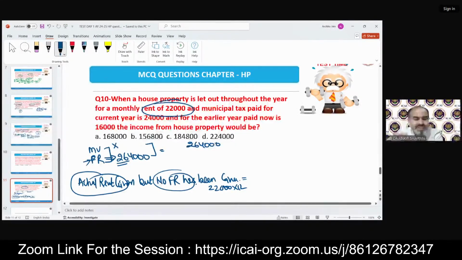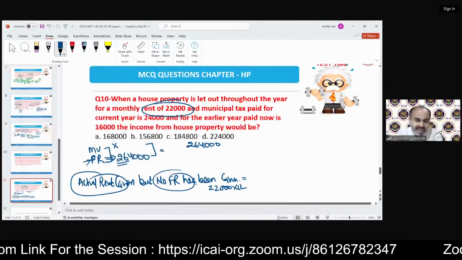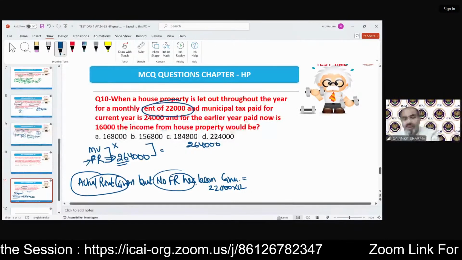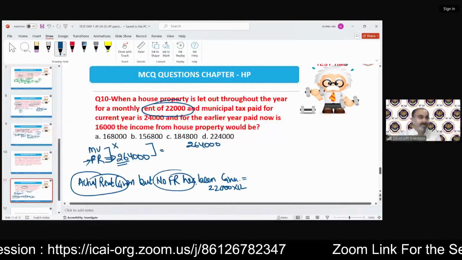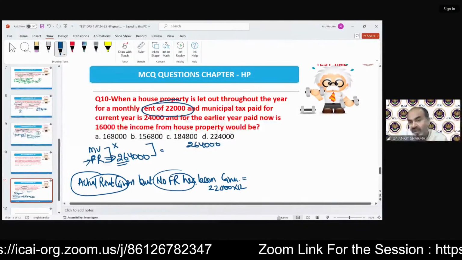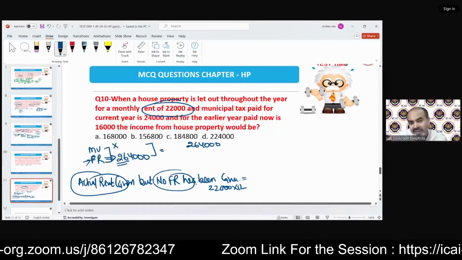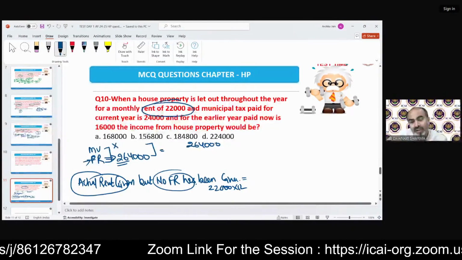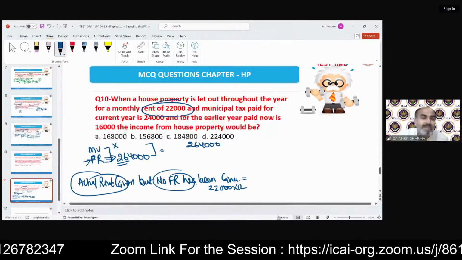In this question, the answer would not be affected because the higher value will be the same. But in many questions, if you do not follow this step, your answer will be wrong. Please mark this point very carefully. It has been given in the notes and the clarification section of the notes which I have uploaded, and also in the chart and the study material.